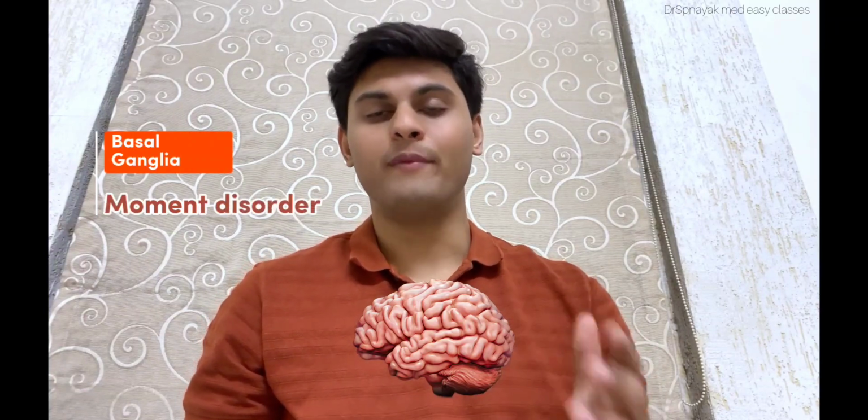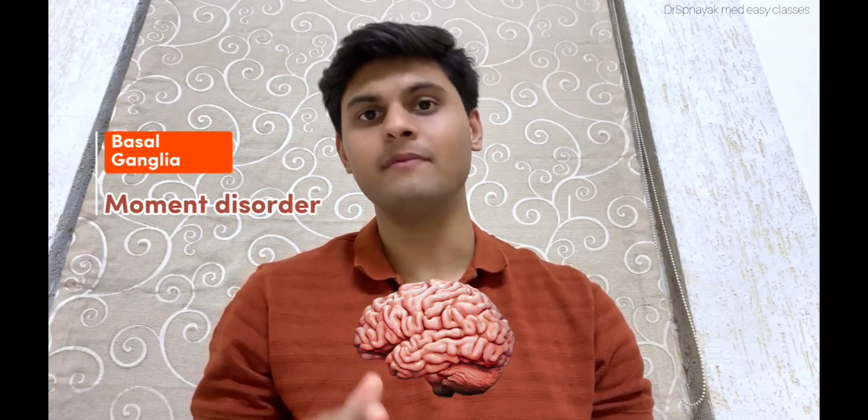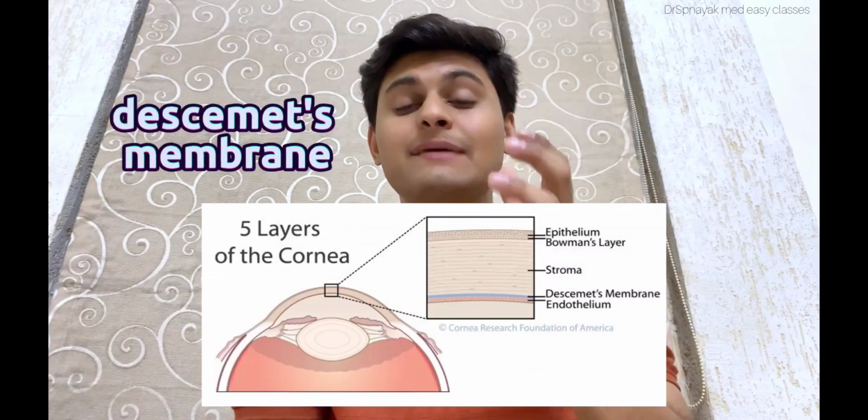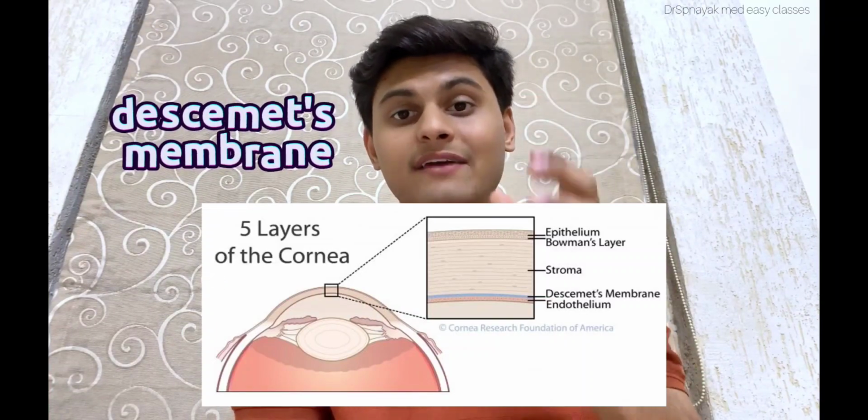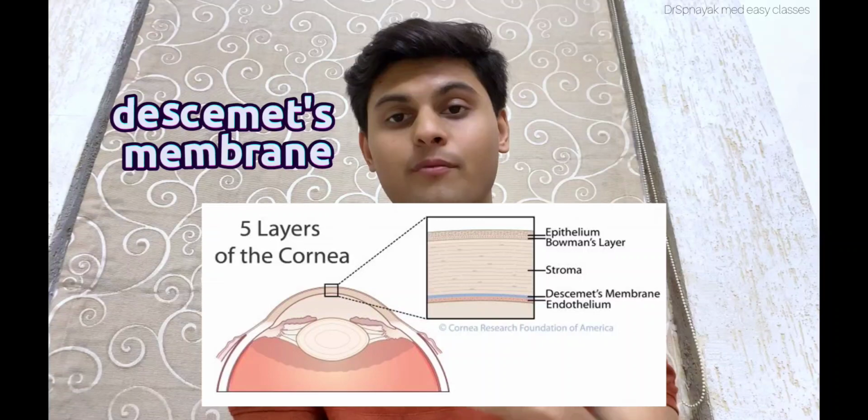Depending on the location of the damage, various disorders can be seen. If it deposits into the basal ganglia, it can cause movement disorders which are similar to Parkinsonism, and if it gets deposited into the cerebral cortex, then it can be toxic to neurons and lead to neuronal cell death and dementia. If it gets deposited into the eye, in the Descemet's membrane of the cornea, which is between the endothelial layer and the stroma, then we can see KF rings in the eyes, in which there is copper accumulation in the cornea of the eye.